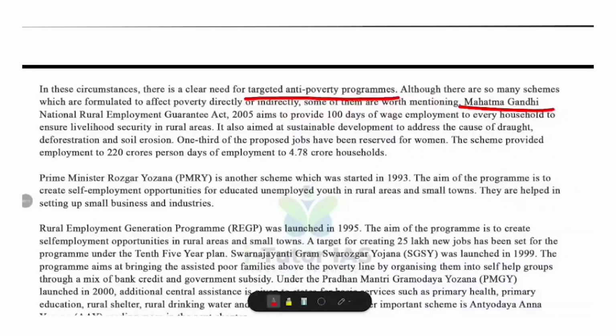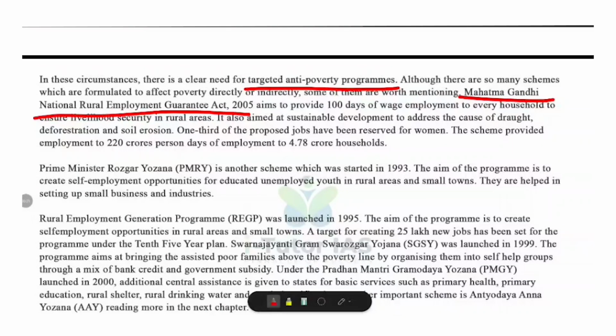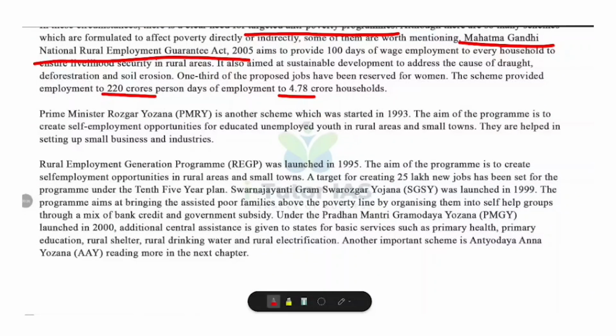First thing is the Mahatma Gandhi National Rural Employment Guarantee Act 2005. It provides 100 days of wage employment per rural household. It focuses on livelihood security and sustainable development. One third of the jobs are reserved for women. It has generated about 220 crore person days of employment for 4.78 crore households. Now, this is the first one, the Mahatma Gandhi Rural Employment Guarantee Act.